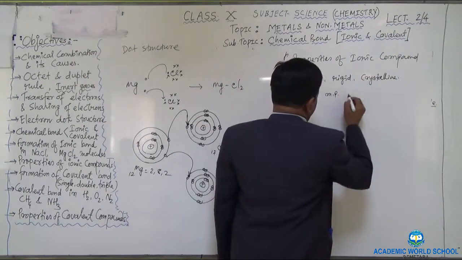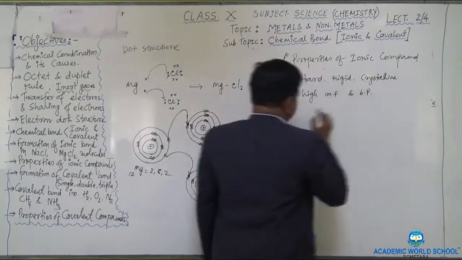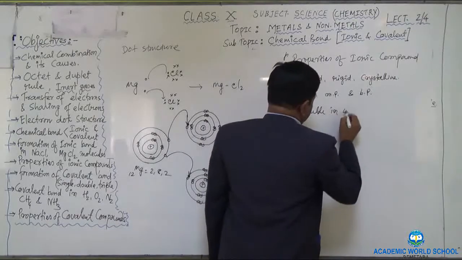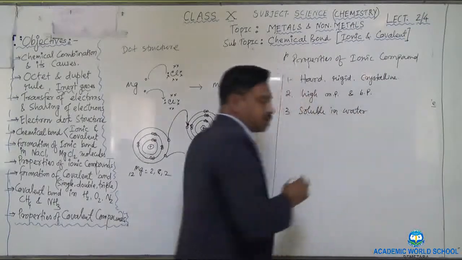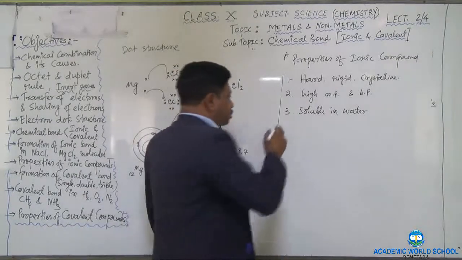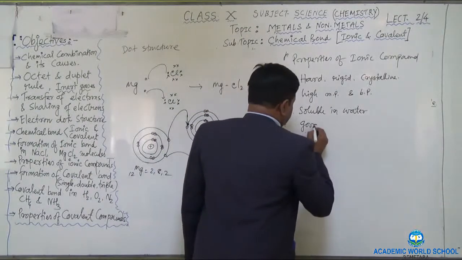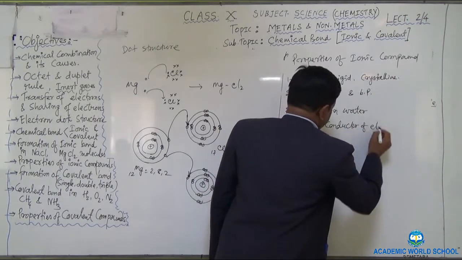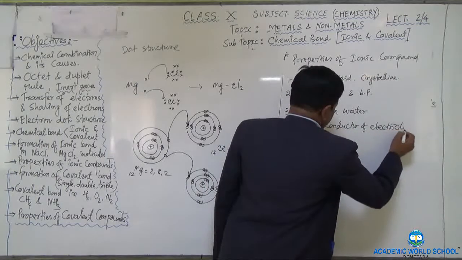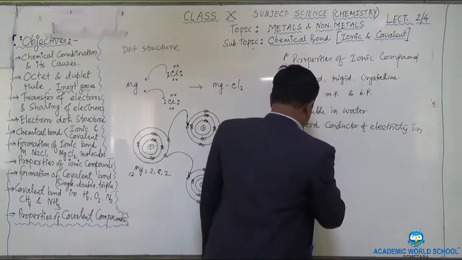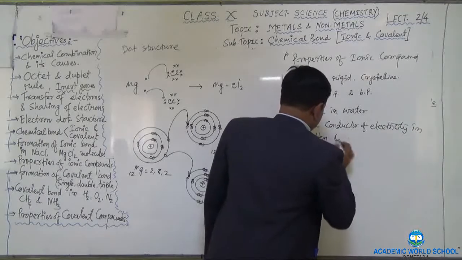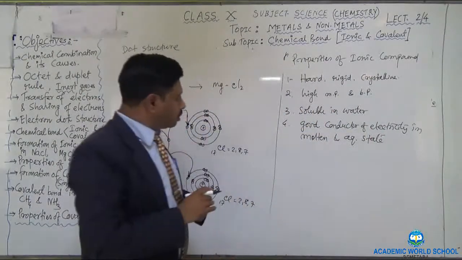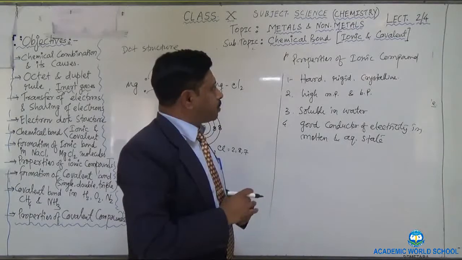MP for melting point and BP for boiling point. They are readily soluble in water. Most of the ionic compounds are soluble in water. Next one is they are good conductors of electricity, in molten state and aqueous state. So these are the main properties of the ionic compound.